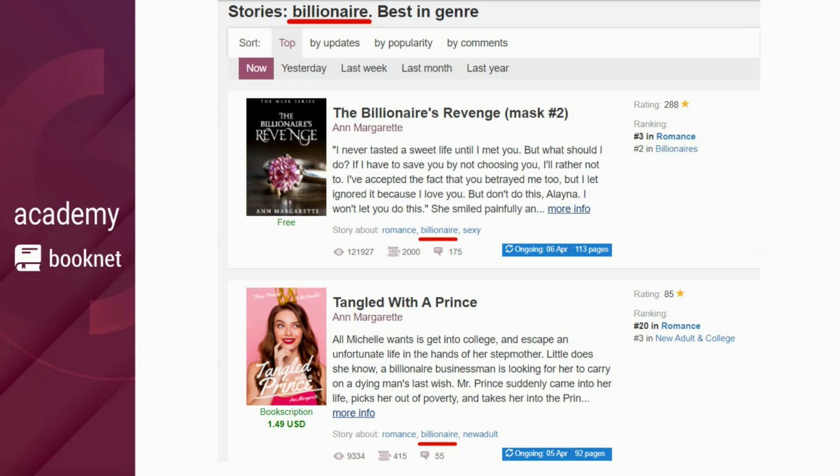You can add things like zombie or dystopia to your list of Story About keys, which will attach your book to a feed of similar stories on Booknet. Our SEO specialists are constantly busy making sure that these specific book feeds appear every time someone comes up with a Google search result that fits a given book theme.